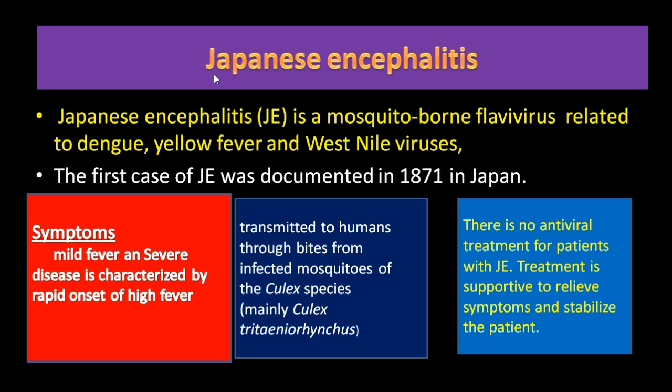Japanese encephalitis. Japanese encephalitis is a mosquito-borne flavivirus related to dengue, yellow fever, and West Nile viruses. The first case was reported in Japan. Symptoms: mild fever and severe disease characterized by rapid onset of high fever. Japanese encephalitis is transmitted to humans through bites from infected mosquitoes of the Culex species. There is no antiviral treatment for patients with Japanese encephalitis. Treatment is supportive to relieve symptoms and stabilize the patient.